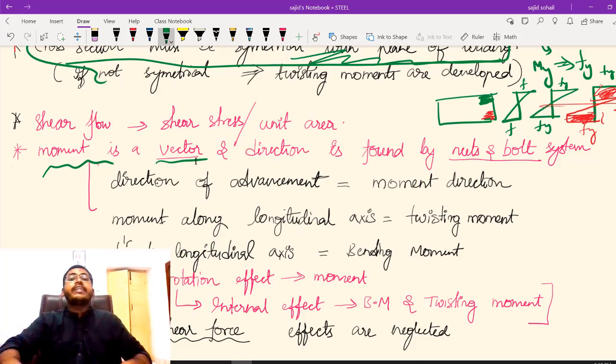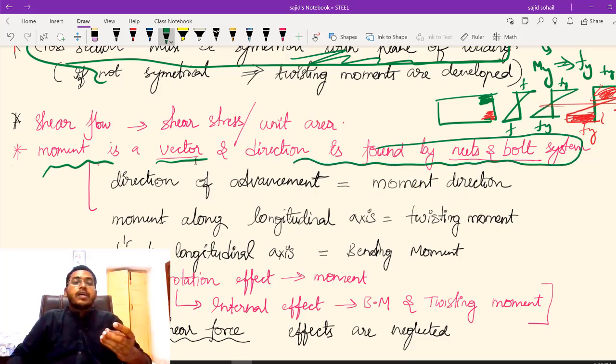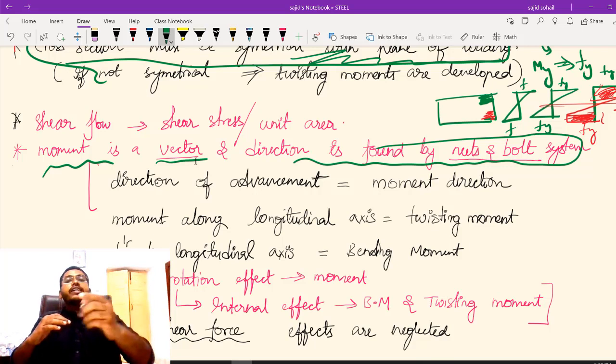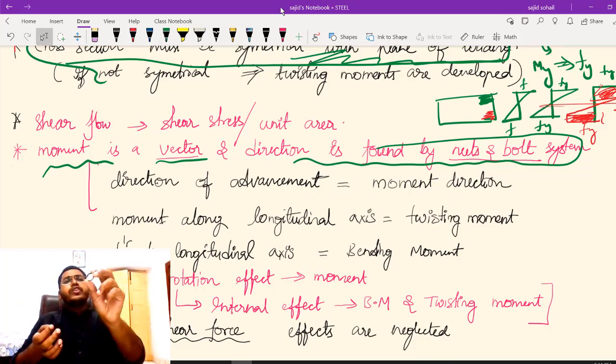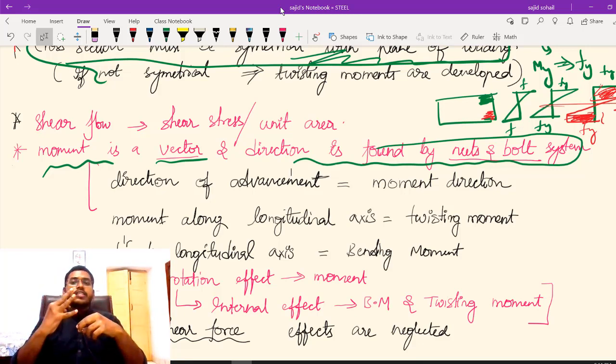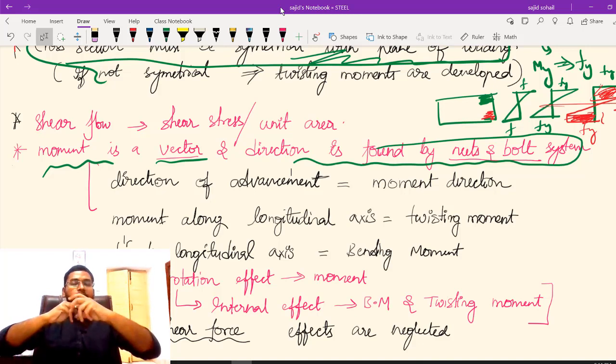The direction you can get by nut and bolt system. The direction in which your bolt is advancing, your nut is advancing, that I am calling as direction of moment. For example, not only with nut and bolts, you can also do it with your ring. Finger ring से भी आप कर सकते हो. See, let us try to understand. Let us say this finger is your bolt and this is your nut. The direction of advancement, if I want to wear my ring, the direction in which I have to rotate, that direction will give me moment.